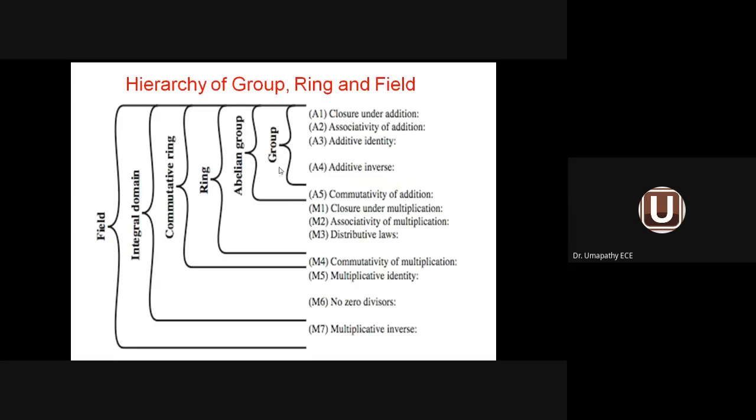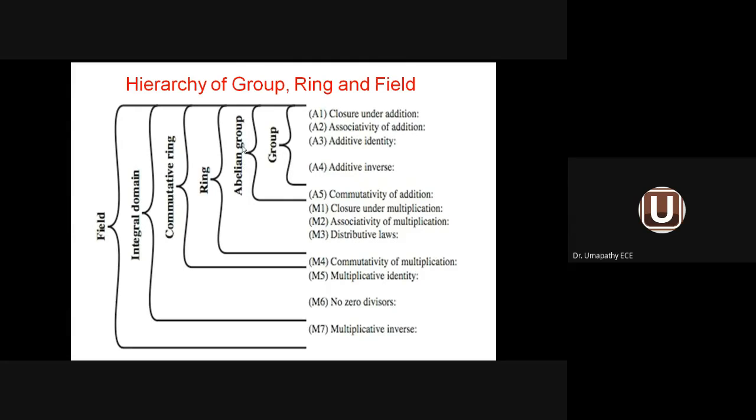You can see initially group. The second one is abelian group. The third one is, see, when abelian group means the commutative law will be satisfied. Commutative law of addition. Additive inverse, identity, associative law, closure under addition. So it should satisfy certain laws. Then only it is called a group. A group is a set of numbers satisfying these four laws, A1, A2, A3, and A4.